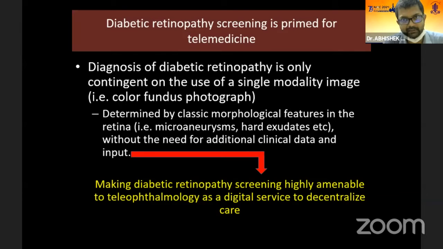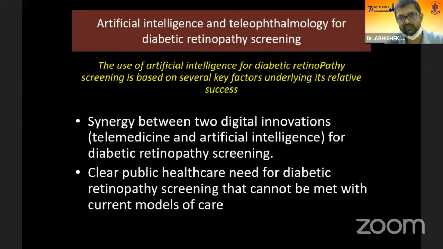One important thing is that diabetic retinopathy screening is already primed for telemedicine. Diagnosis of diabetic retinopathy is only contingent on a single modality image, that is a color fundus photograph, if we are able to acquire it. And it is determined by classic morphological features in the retina, that is microaneurysms, hard exudates, vitreous hemorrhage, without the need for additional clinical data input, making diabetic retinopathy screening highly amenable to teleophthalmology as a digital service to decentralize care. What we are currently giving in India is centralized care, just good care in the cities or district level. So we have to actually decentralize this care.